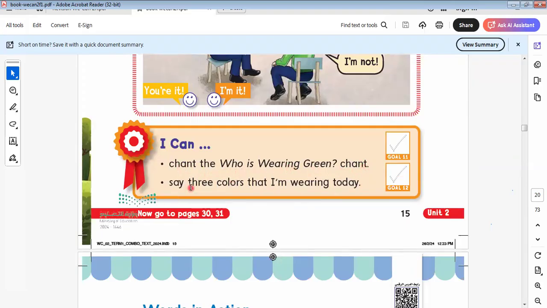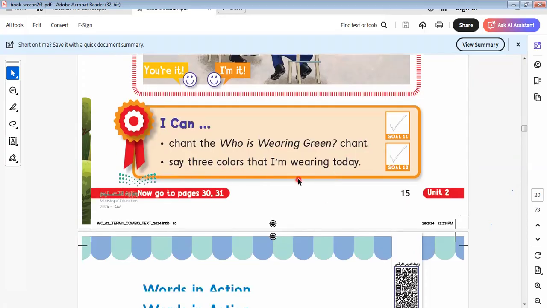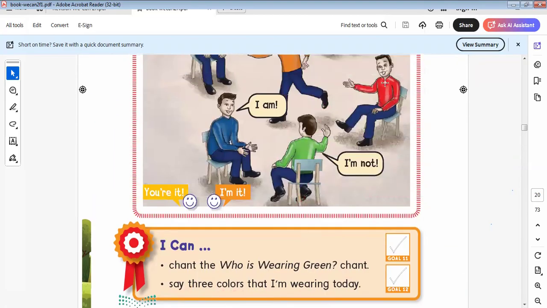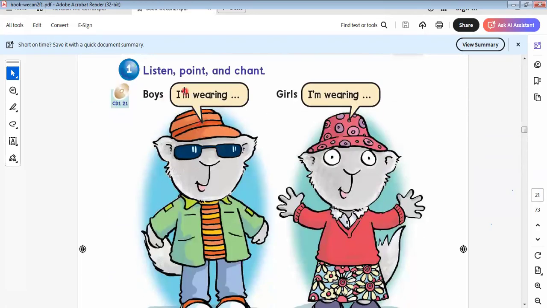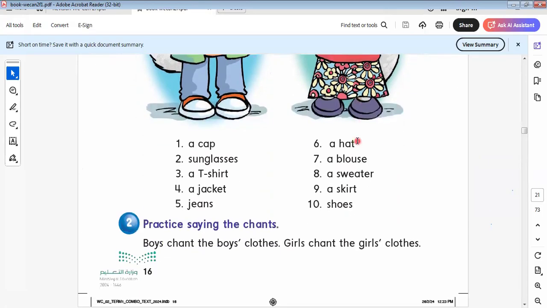Here is a chant. Say three colors I'm wearing today. We can say the three colors: red, green, and blue. These are the three colors today. So here, listen and point to the chant. Boys, I'm wearing what? Here is an orange hat. I'm wearing a red hat.